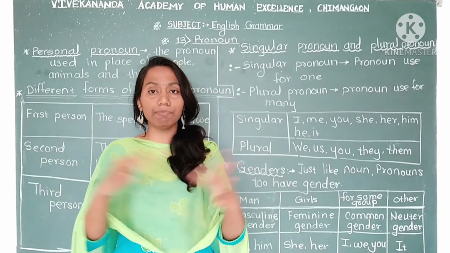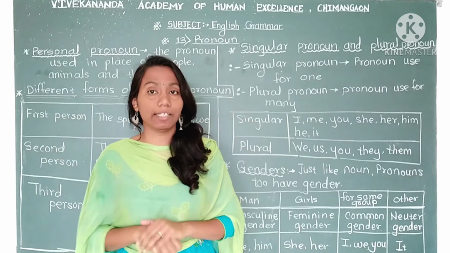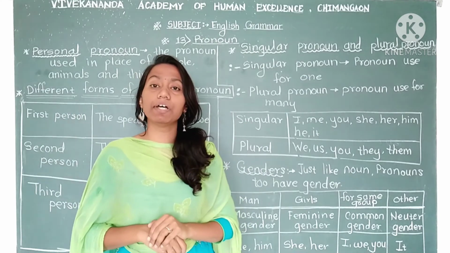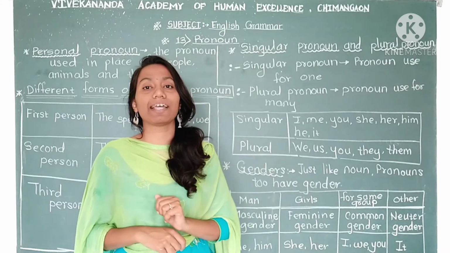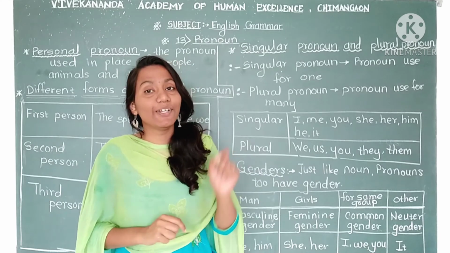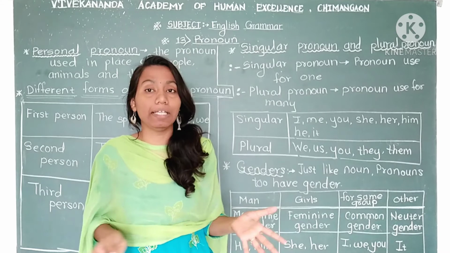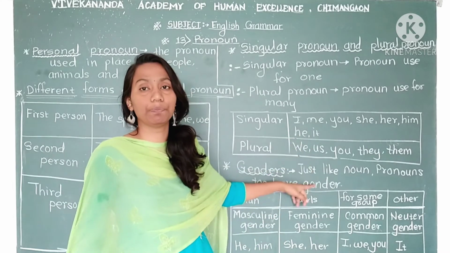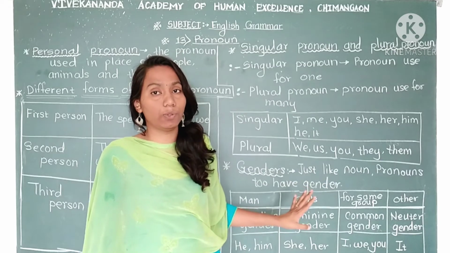Imagine if many boys are there, the teacher says, you please sit down, you all are sitting. But if there is just only one boy, after that also the teacher says you come here. So that boy is coming there, right? Going toward the teacher. It means this pronoun you, we use for one and for many. So it comes in both groups. You is singular and also a plural pronoun.